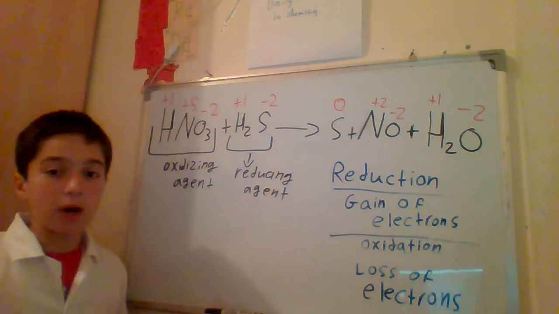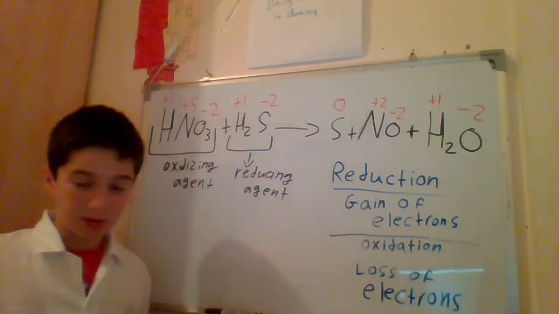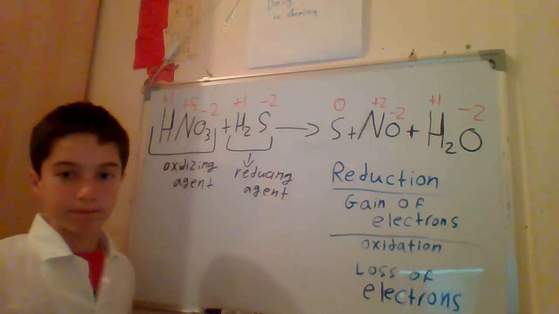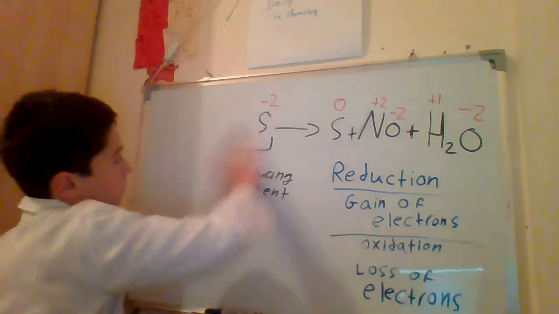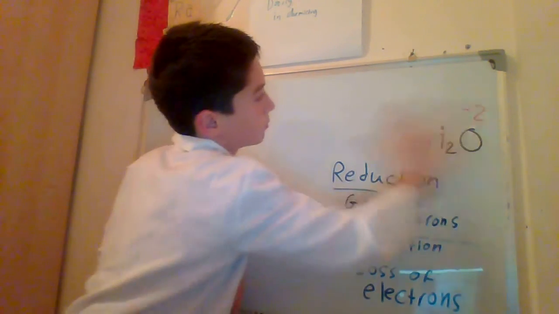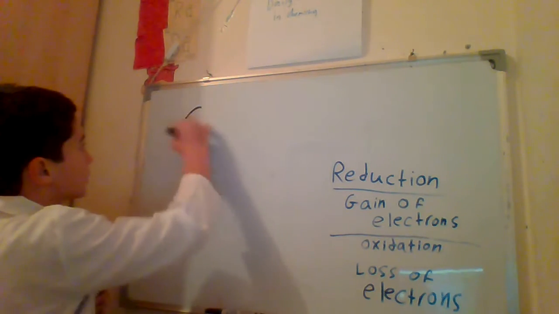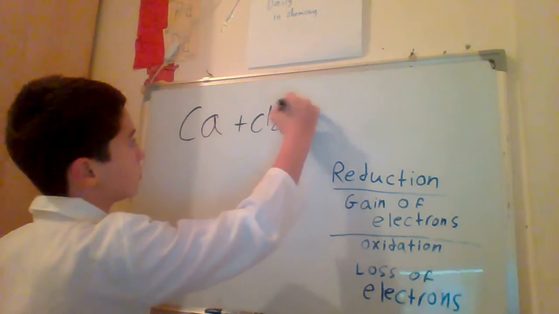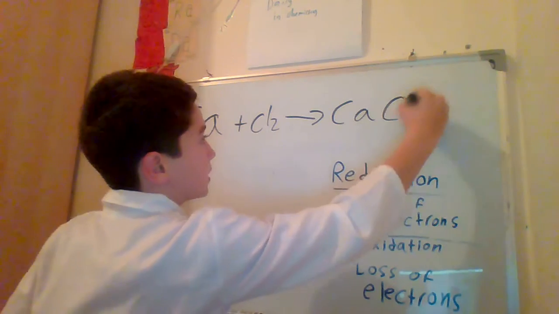Okay, now let's take the last example. This time it's going to be short. It won't take a lot of time. So let's do it. It's going to be Ca plus Cl2 yields CaCl2.